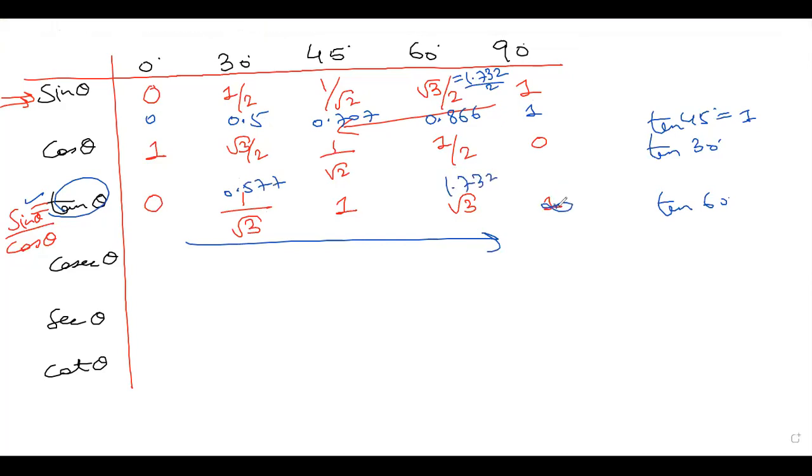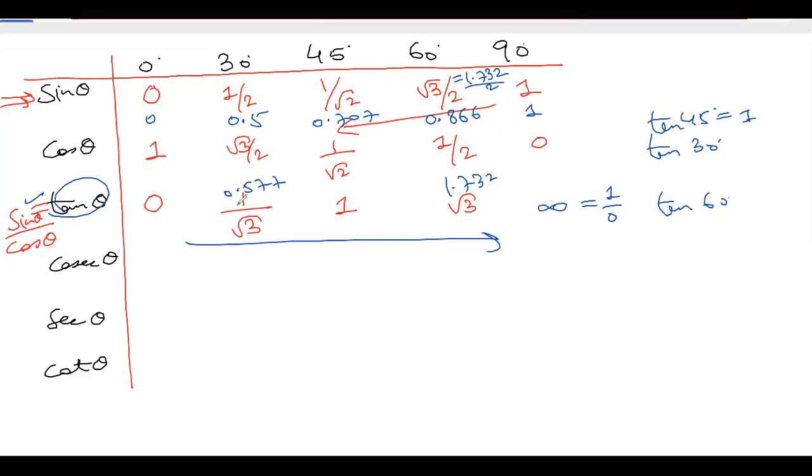So this is infinity. Why infinity? Because sine by cos: sine is 1 and cos is 0, and 1 by 0 is infinity, not defined basically. So we can write it as infinity. Infinity is a very high value, we can say. It is not defined, but it will be more than root 3, that is sure.